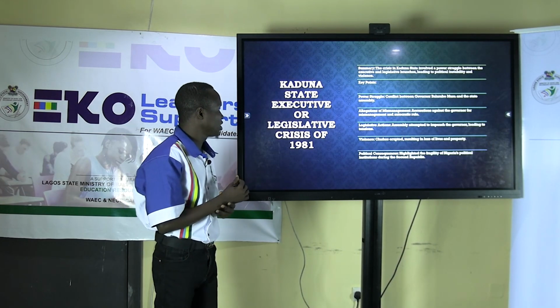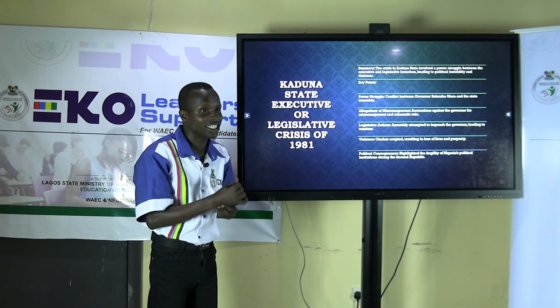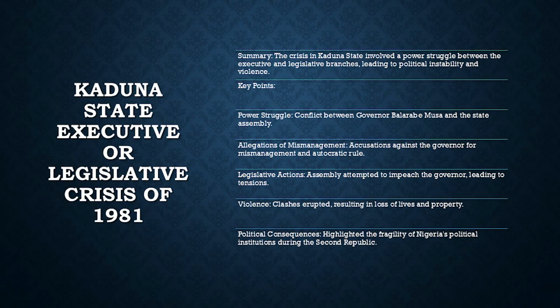Kaduna State Executive or Legislative Crisis of 1981. I'll talk about the Kaduna State Executive or Legislative Crisis of 1981. The summary: the crisis of Kaduna State involves a power struggle between the executive and legislative branches, leading to political instability and violence. What are the key points? 1, power struggle.